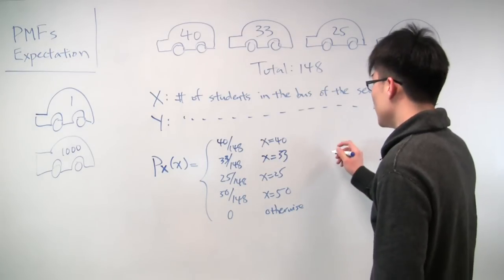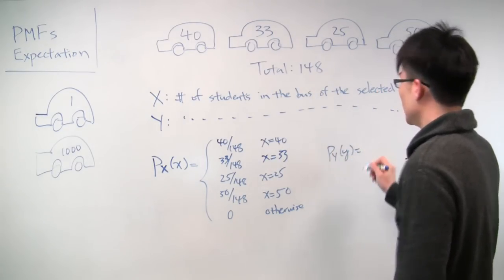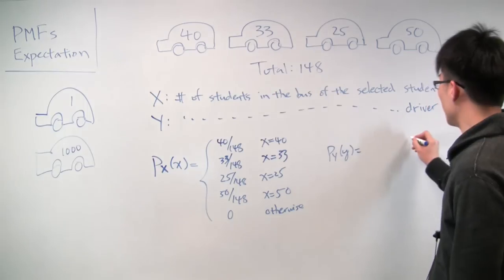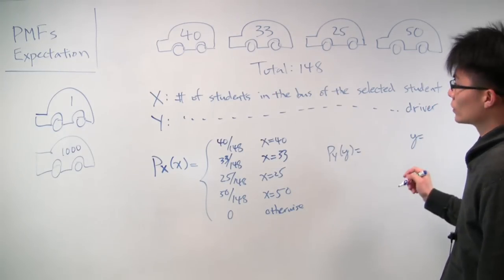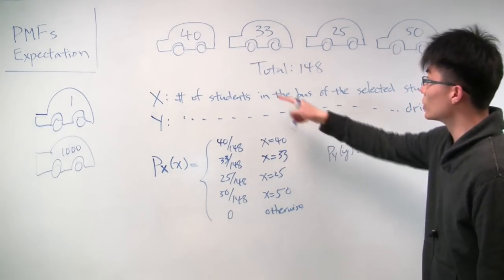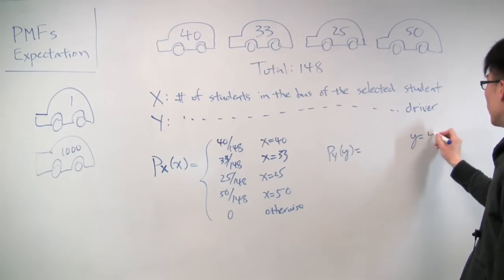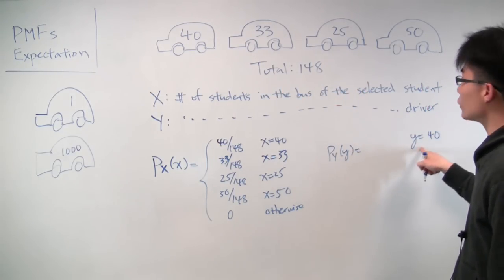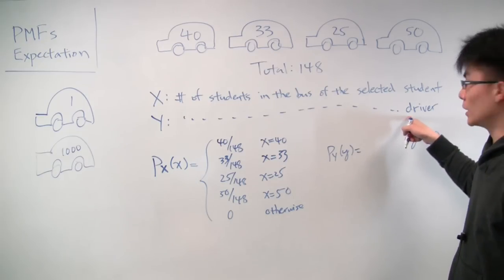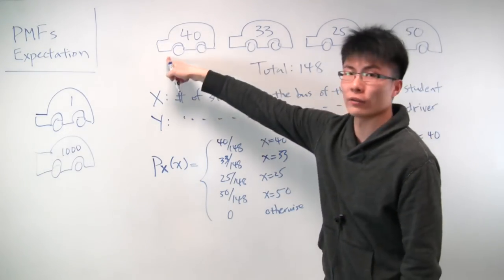And we can do the same thing for y. For the PMF of y, again, we ask, what is the probability that y will take on certain values? Well, y can take on the same values as x can, because we're still dealing with the number of students in each bus. So y can be 40, but the probability that y is 40, because we're selecting the driver at random now, is 1/4, because there's a 1/4 chance that we'll pick this driver.